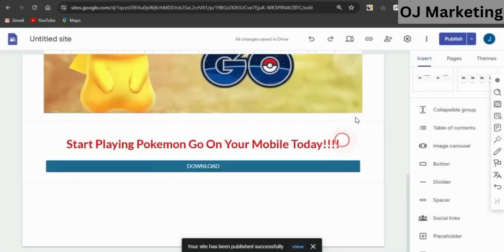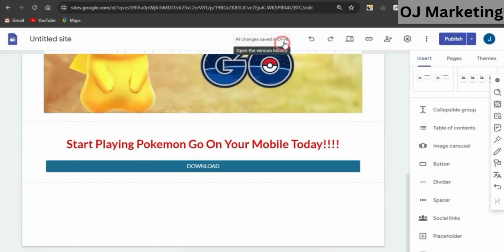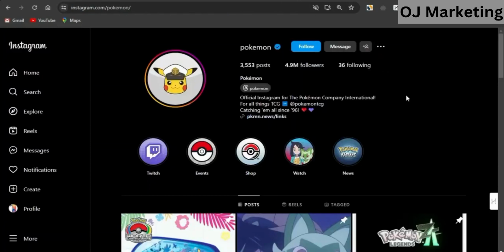Like I said earlier, we're going to be promoting the link with this very cool platform called Instagram. You want to go on to Instagram, you want to create an account. It is quite easy to create an account. You want to just simply do something quite similar to this. Get a very cool profile image related to that particular niche which you are focusing on. You can see right now, this is actually a Pokemon.